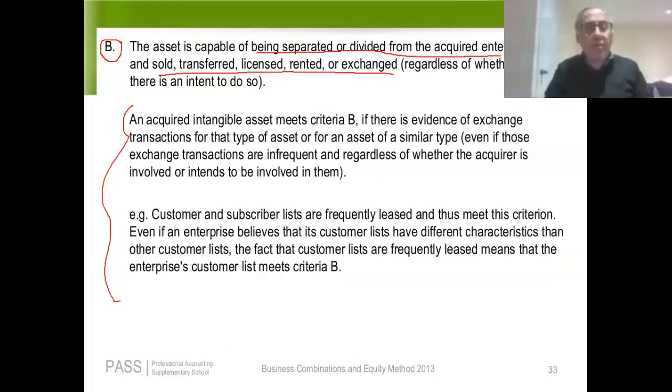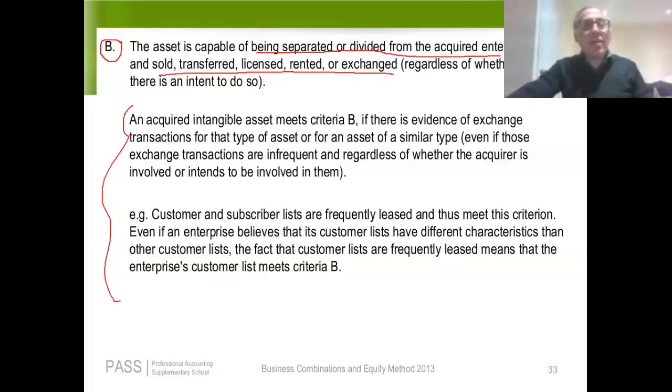Now, here's a very important principle. When we ask ourselves whether we need to set up a separate intangible or not, we don't look at the specific behavior of the sub in question. If A buys sub B and sub B owns a customer list that normally companies would rent or sell, but company B has a policy, we never sell or rent our customer list.